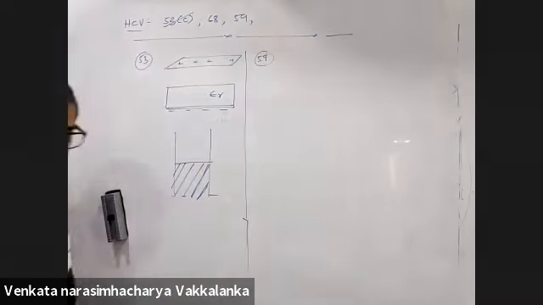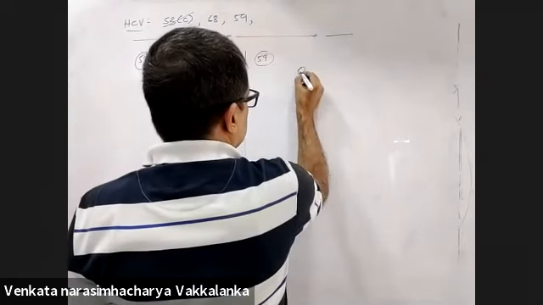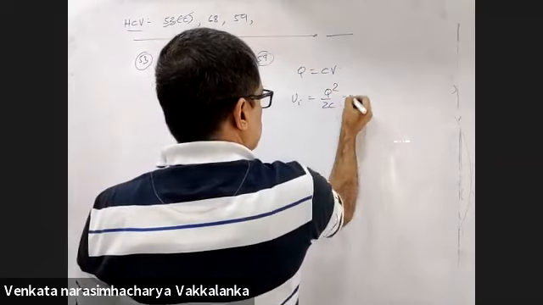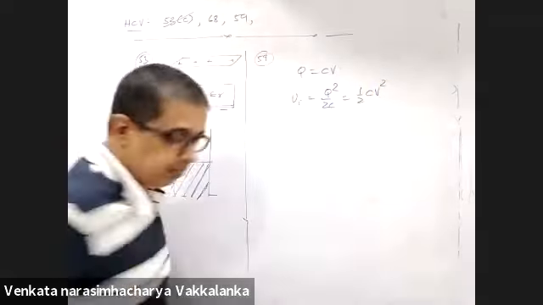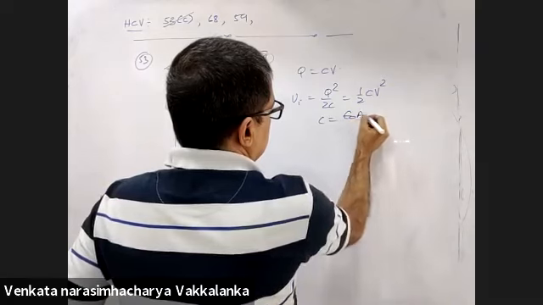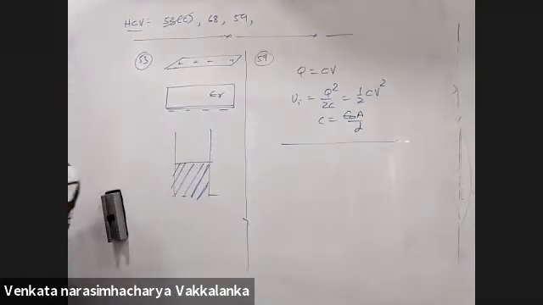Now 59. A parallel plate capacitor of plate area A and plate separation D is charged by potential V and then the battery is disconnected. A slab of dielectric constant K is then inserted between the plates of the capacitor so as to fill the space between the plates. Find the work done by the system in the process of inserting the slab. See, first of all, for a parallel plate capacitor Q is equal to CV. So energy is equal to Q square by 2C or half CV square. Both of them will be the same. Right? How do you want me to write C? C is epsilon naught A by D. This is the initial condition.